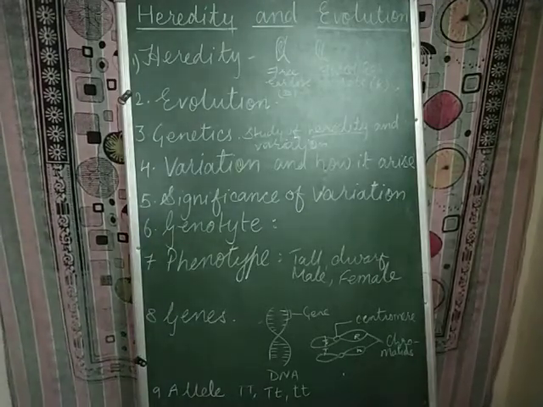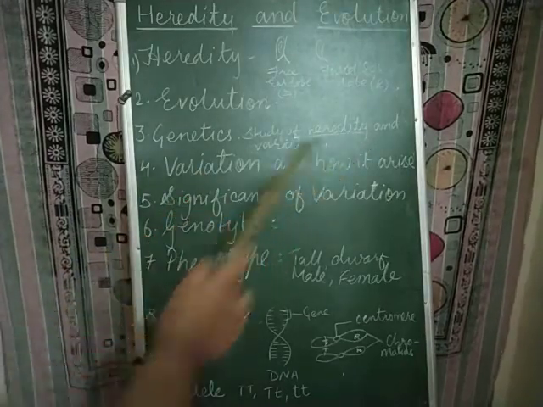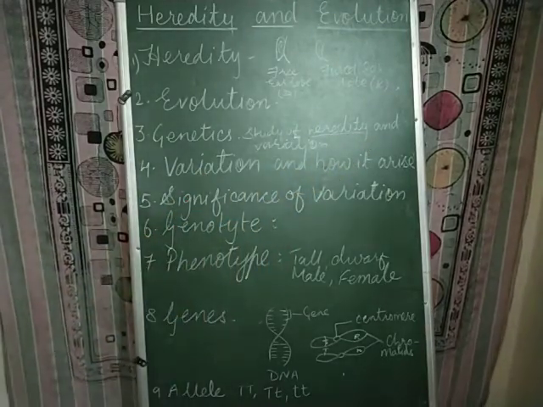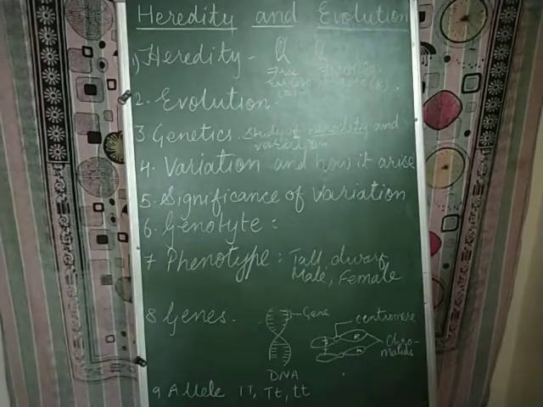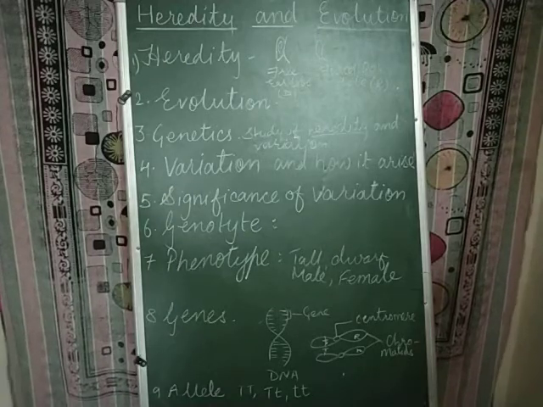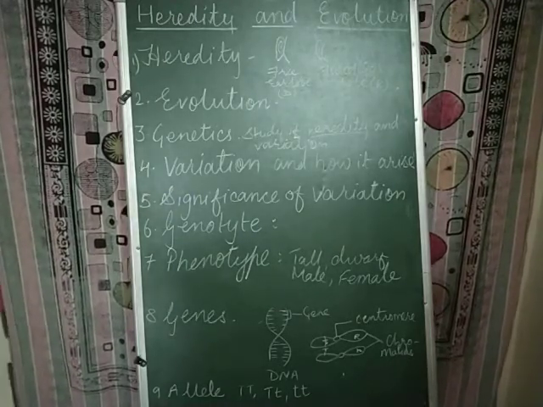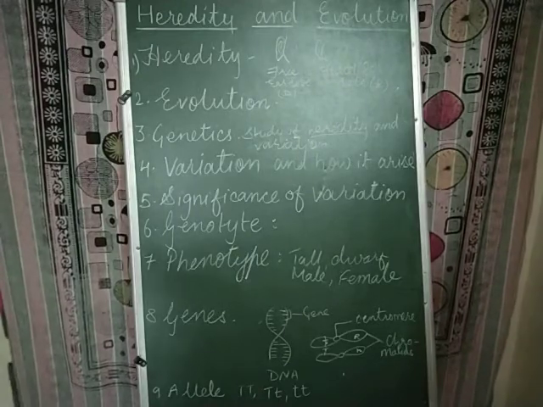The next term that we are going to discuss is variation and how variation arises. Variations are the changes that take place in living organisms, or changes in the traits of living organisms.